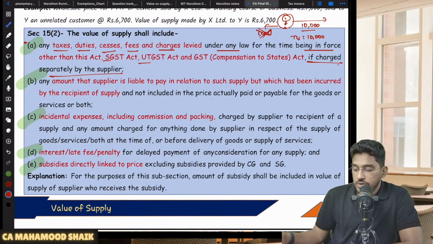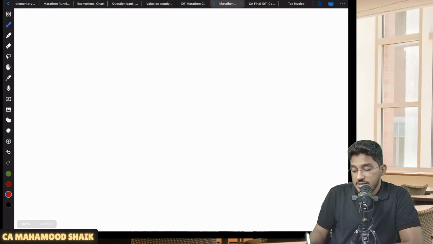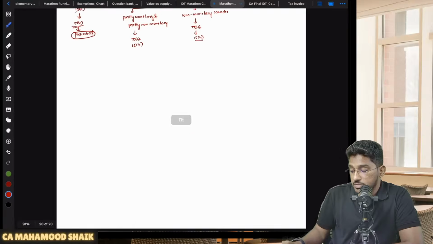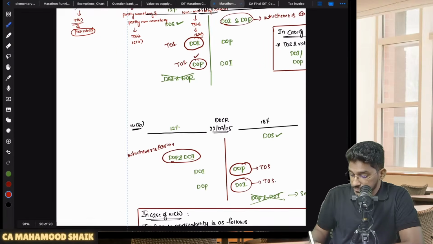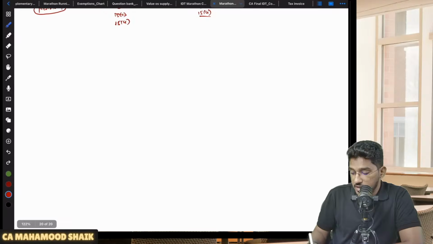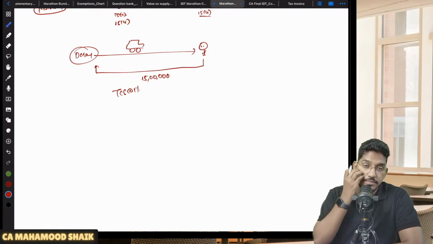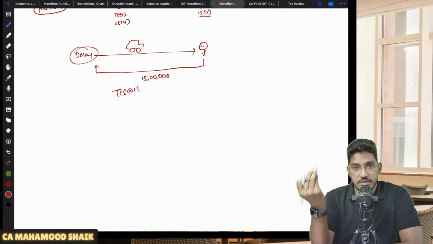Understood? Now here there is one important clarification which we all have to remember. Let us say, for example, you went for car shopping. You went to purchase a car. So you went to one dealer and this dealer has made a supply of car. When you are purchasing a car exceeding 10 lakh rupees, as we all are aware, you will be required to pay consideration. Let us say I am purchasing 15 lakhs worth of car. In addition to that, car dealers will collect from you something called TCS at the rate of 1%. TCS also they will collect on the value of the car which has exceeded 10 lakh rupees.